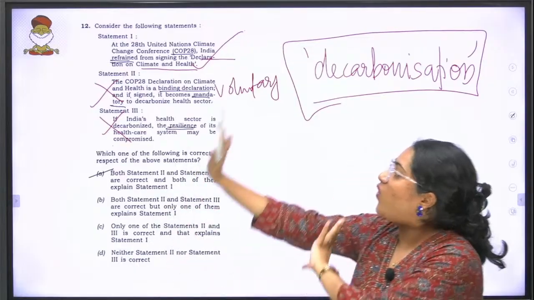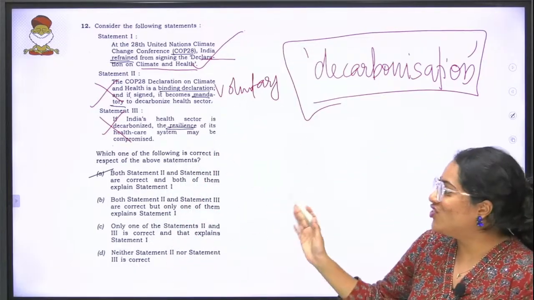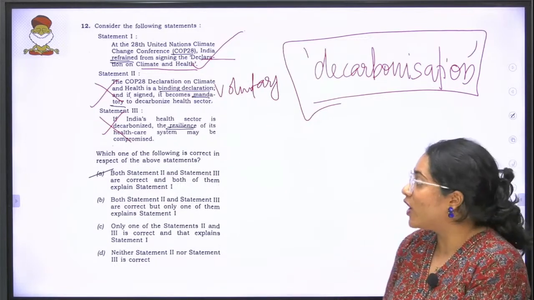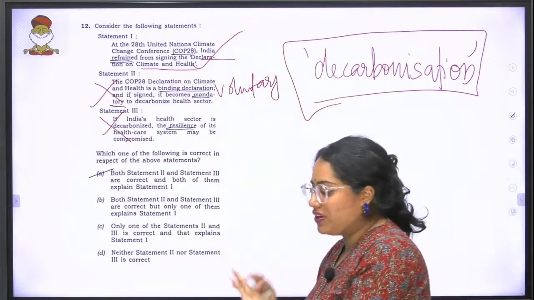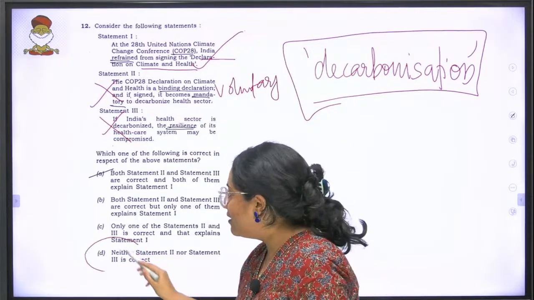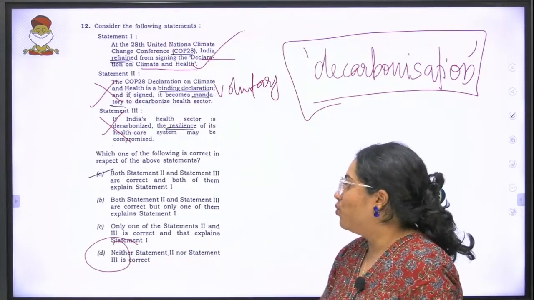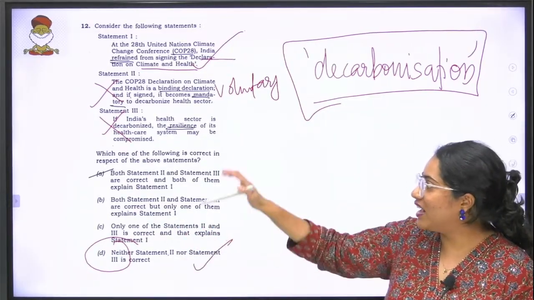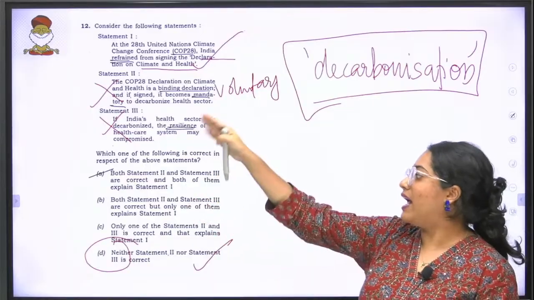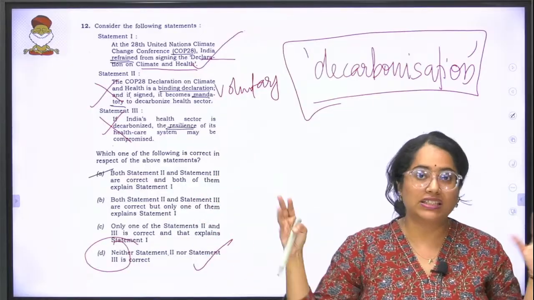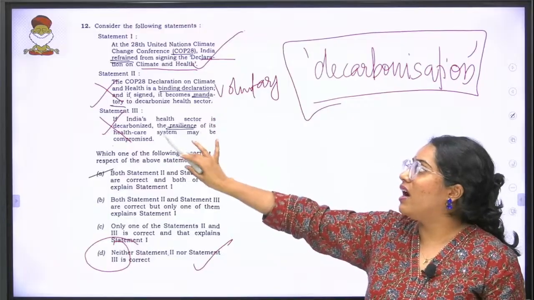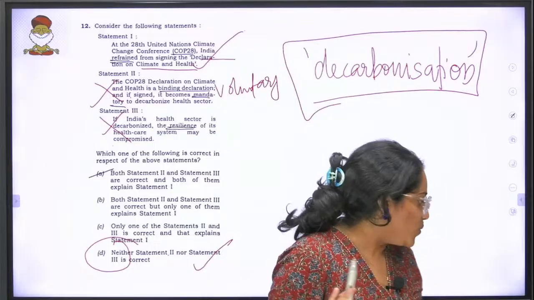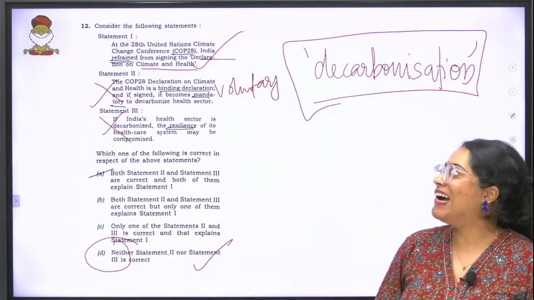Now looking at all the statements, statement 1 is the only one that's correct. The only option that fits our bill is D: neither statement 2 nor statement 3 is correct. None of these explains anything else. 2 and 3 are wrong, 1 is correct. That's it, plain as that. So I hope that is clear.